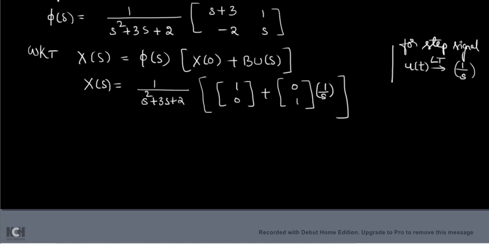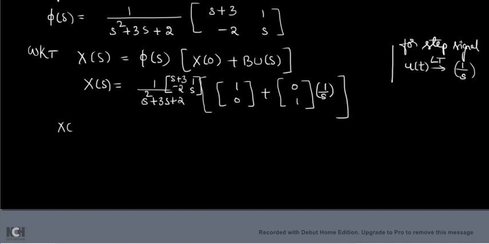Okay, so now this entire matrix is multiplied by that phi of s matrix. I wrote only 1 divided by s square plus 3s plus 2, and this also should be written. I forgot that, so you write here [s plus 3, 1; minus 2, s].